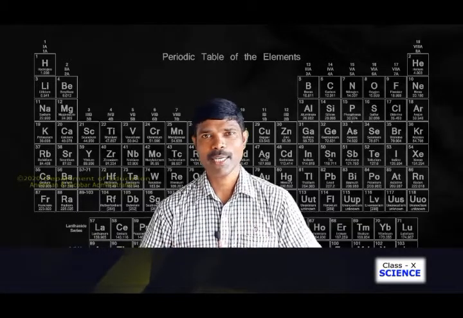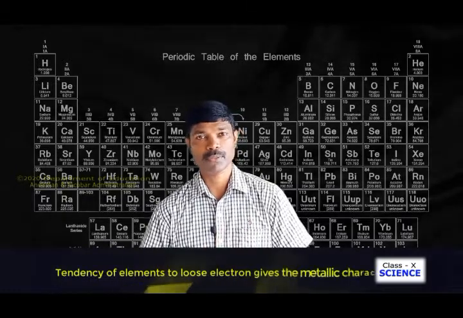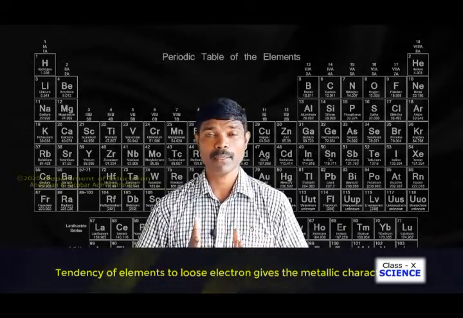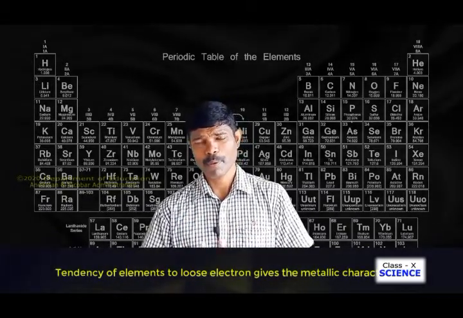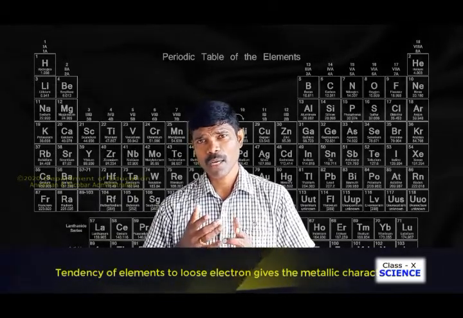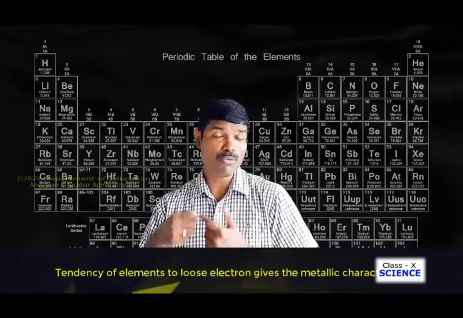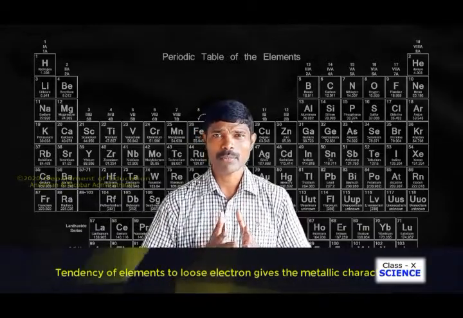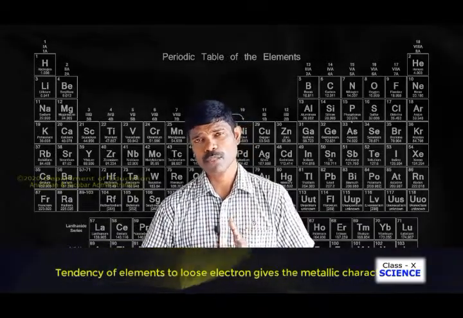Next one is metallic and non-metallic properties. Firstly, we should know what is a metallic and a non-metallic property. Metallic property means if an element readily loses electrons, then it has more metallic character compared to the other one.